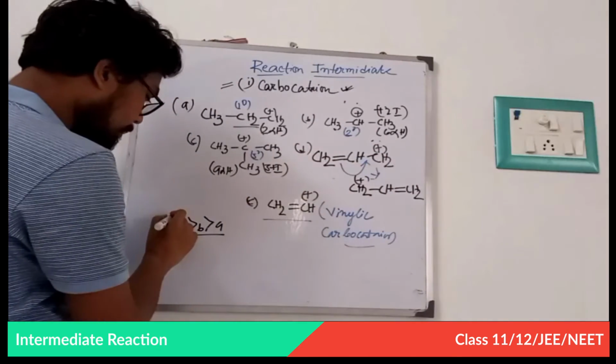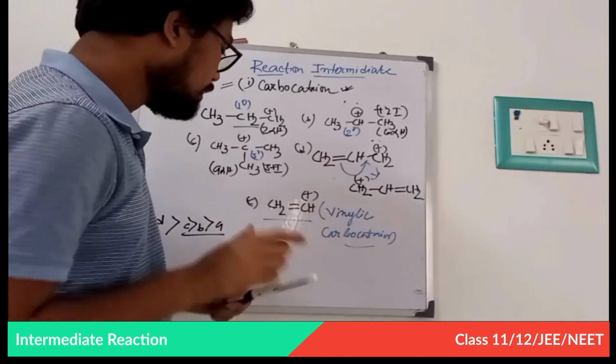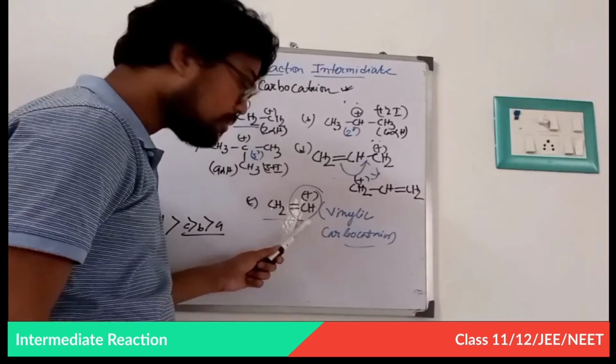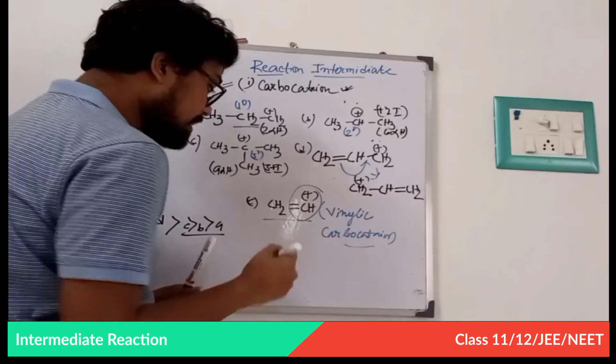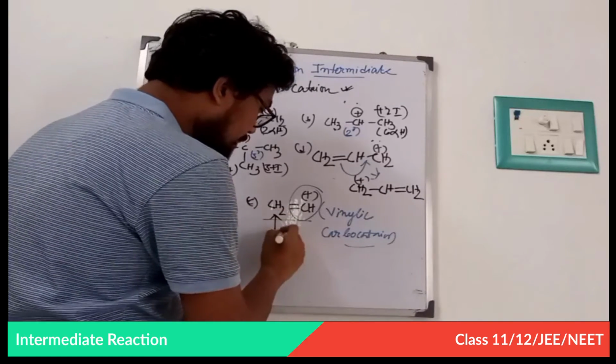So D. Lastly, in this case, the carbocation is directly on the double bond. This is sp2 hybridized.